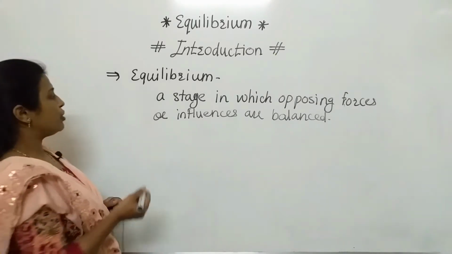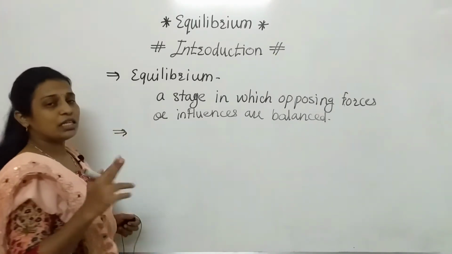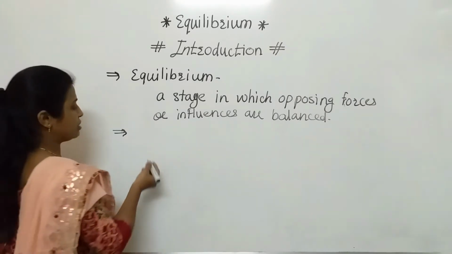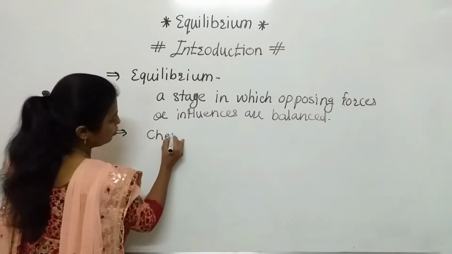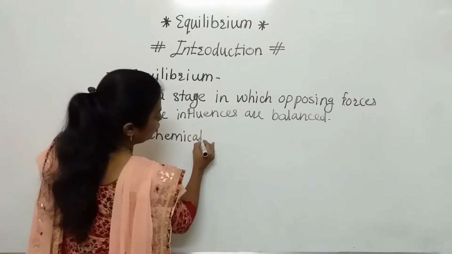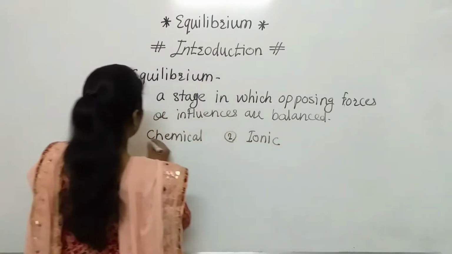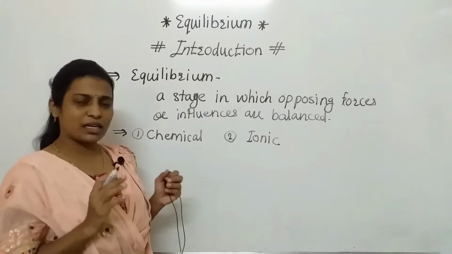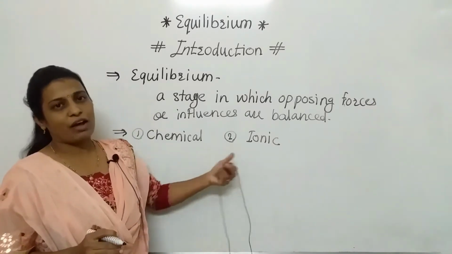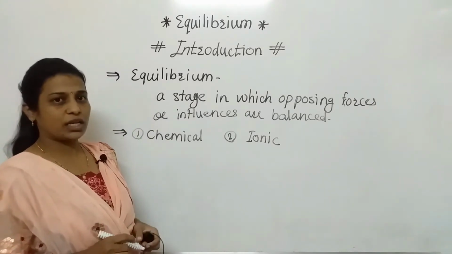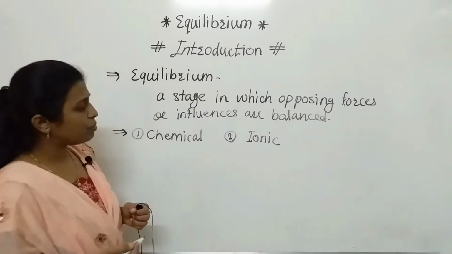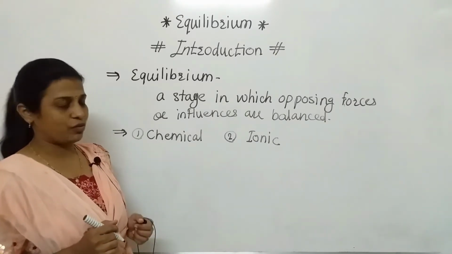In this topic, there are two types of equilibrium we are going to discuss. One is the chemical equilibrium and the second one is the ionic equilibrium. First we will complete the chemical equilibrium, and after that we will start with the ionic equilibrium. So what is the meaning of chemical equilibrium? That we will discuss.